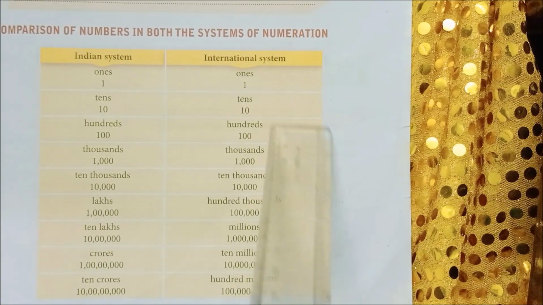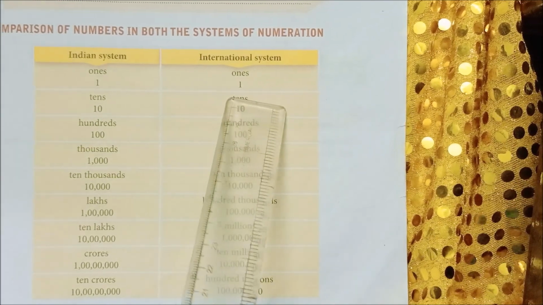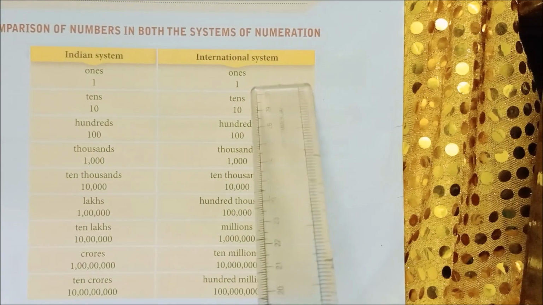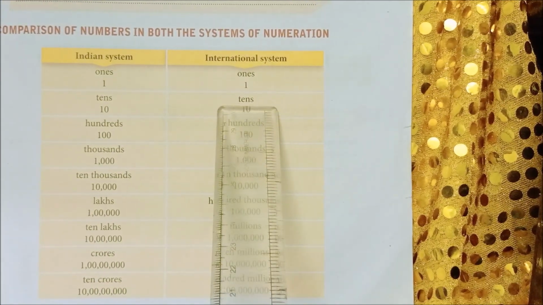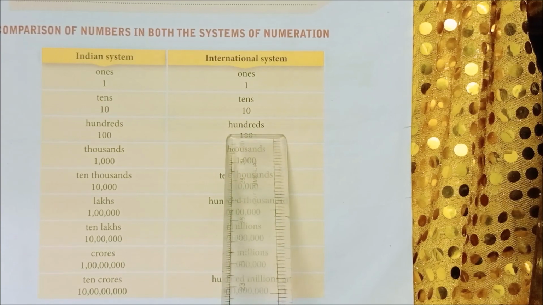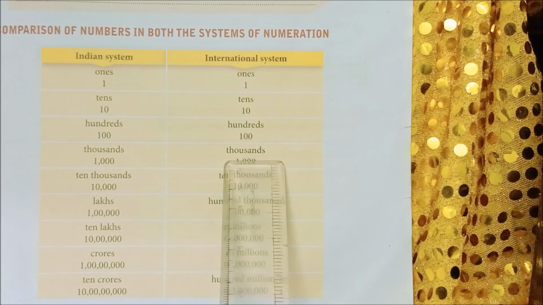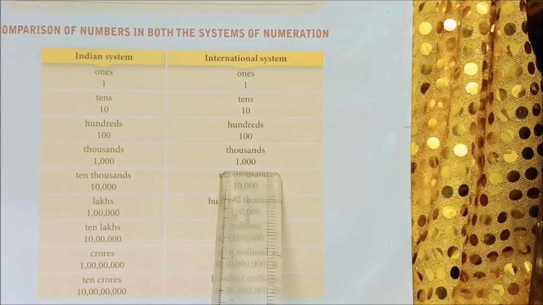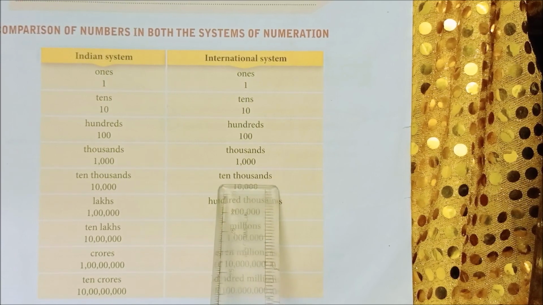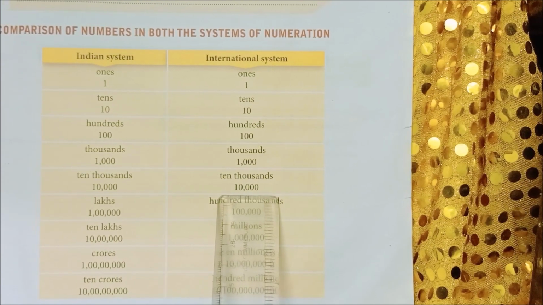Next move on to international system. Okay, so international also starts from ones. Okay, 1 and then tens. After ones you have tens. So here the number is given as 10. Next hundreds. So the numeration here is 100. Next thousands. Okay, so here they have given the numeration 1000. Next 10,000. Okay, see the numeration 10,000.